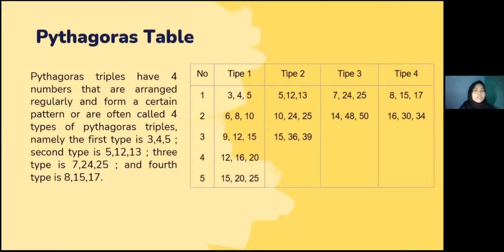Pythagoras table. A Pythagoras table has three numbers that are arranged regularly and form a pattern, also called a Pythagorean triple. Namely, the first table is 3, 4, 5. The second table is 5, 12, 13. The third table is 7, 24, 25. And the fourth table is 8, 15, and 17.